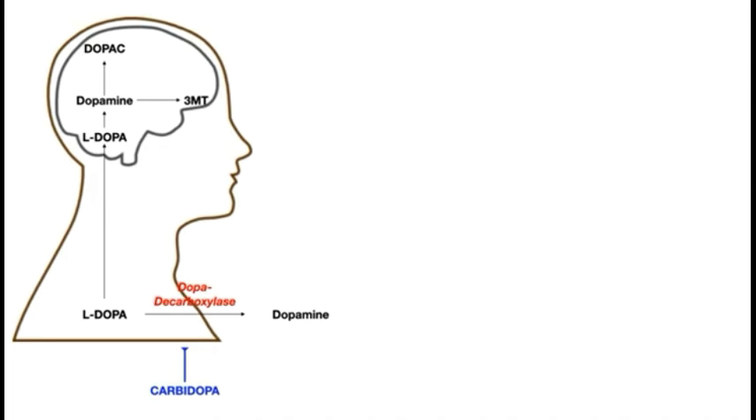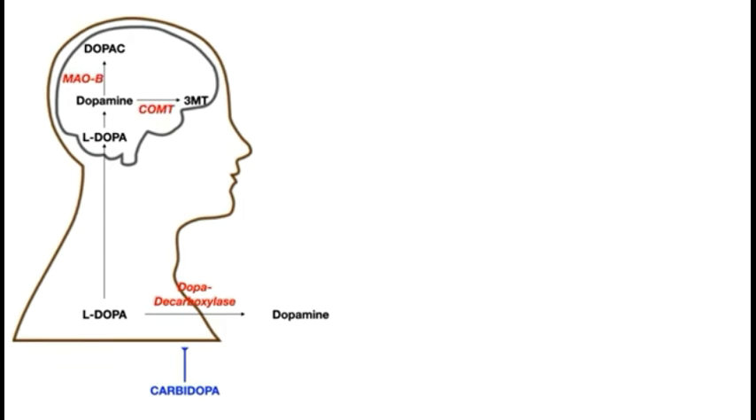So next we will see dihydroxyphenylserine, that means DOPS. Dihydroxyphenylserine is the drug of choice in Parkinson's patients with freezing episodes. There is a question in GPAT: which is the drug of choice in Parkinson's patients with freezing episodes? The right answer is dihydroxyphenylserine, that means DOPS.